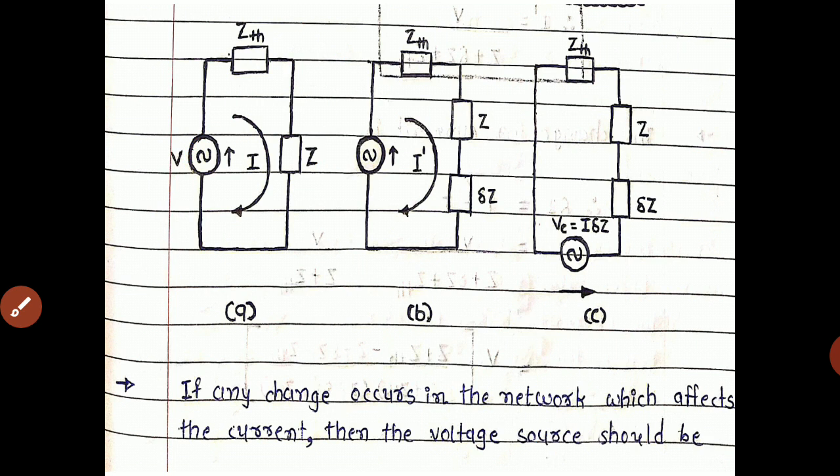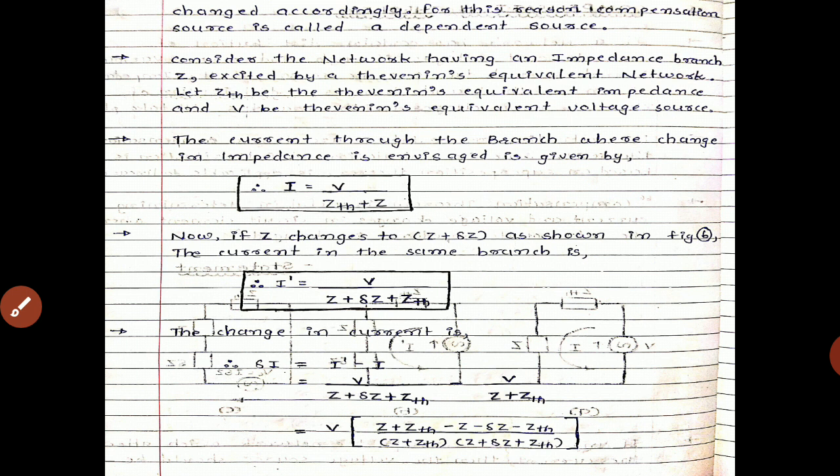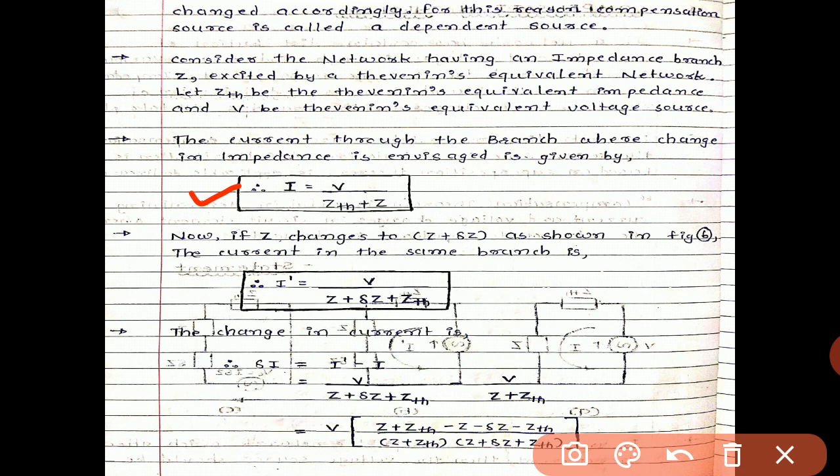So in the first figure we can write the equation like this: I equals V upon Zth plus Z. Now consider figure B. If Z is changed to Z plus del Z, the current in the same branch is, so instead of I we write I dash, which equals V upon Z plus del Z plus Zth. So just del Z is added to Z from the first figure.